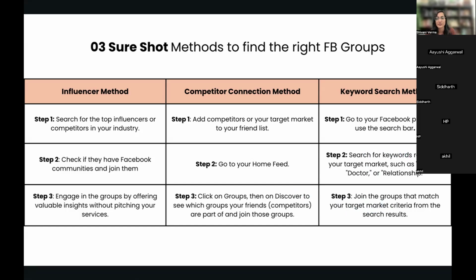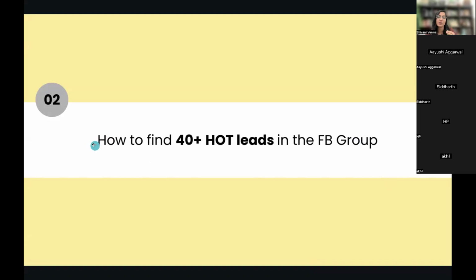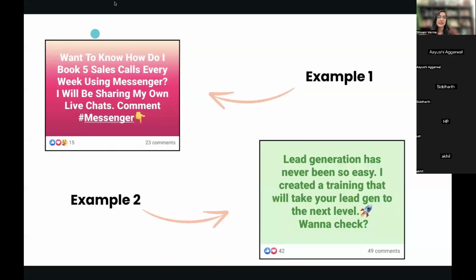Now the second part of this method is how to find 40 plus hot leads in the Facebook groups. Once the groups are decided, these are the groups that I'm going to target. Now you're going to focus on what exactly you're going to post and how exactly you will generate leads. That is also one main important part of the process. So these are some scripts that you're going to use to generate leads. Let me read the exact scripts that we use.